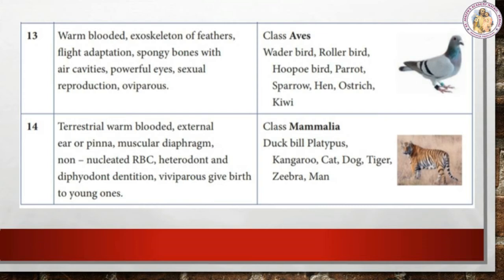Okay. Next, they are diphyodont. What is meant by diphyodont? A diphyodont is any animal with two successive sets of teeth. Initially, they have a deciduous set and subsequently the permanent set. Okay. Next, they are viviparous. That means they give birth to young ones.